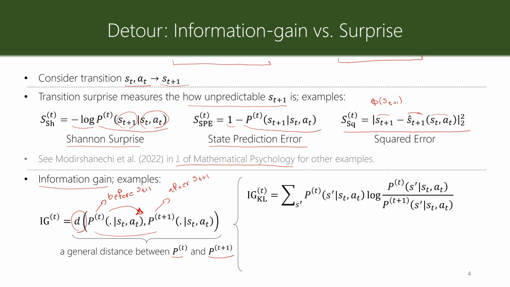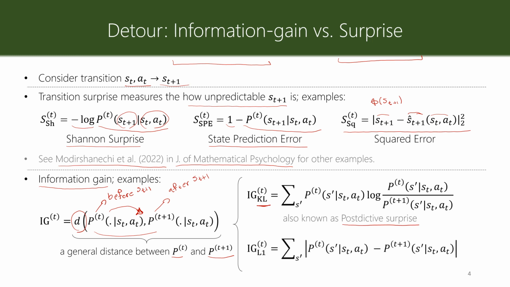One of the ways that one can define this distance is based on Kullback-Leibler divergence. It's not a proper distance because it's not symmetric, but it's commonly used in the literature for measuring the difference between P_t and P_{t+1}. This information gain is also known as postdictive surprise, and it is discussed again in this manuscript, which links it to the other definitions of surprise.